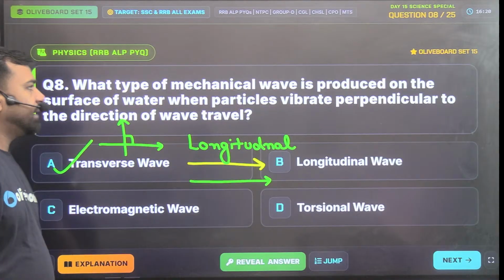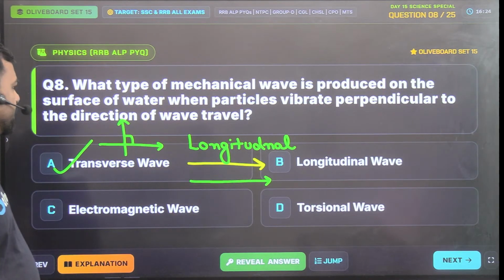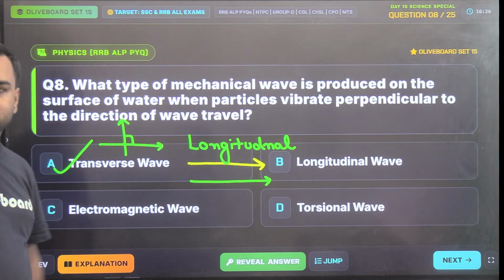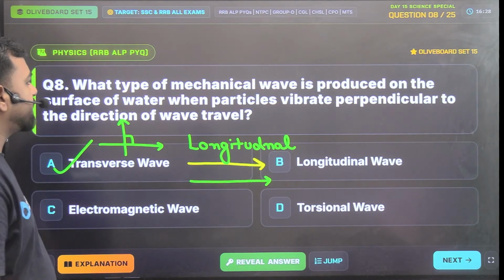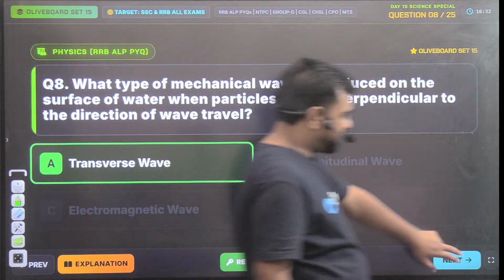So what type of mechanical wave is produced on the surface of the water when particles vibrate perpendicular to the direction of the wave travel? So here the answer will be option number A, that is transverse wave. That's right. So A is the correct option. Next.